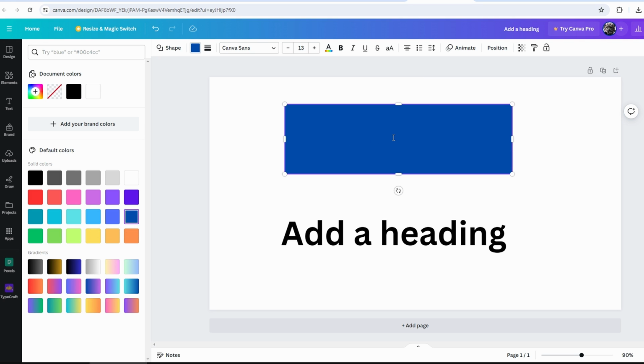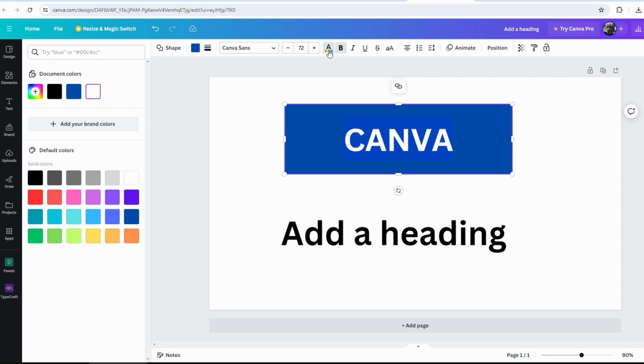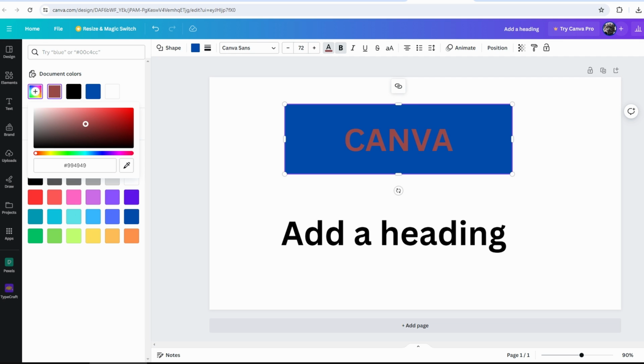Double-click inside the shape to add or edit text directly within the shape. Customize the text properties such as font style, color, size, alignment. You can further enhance the design by applying gradients, borders, or other styling option to the shape. Resize and reposition the text box as needed to fit your design.